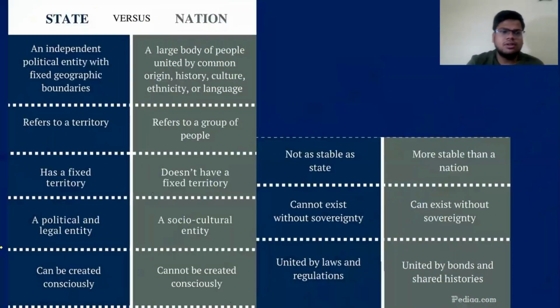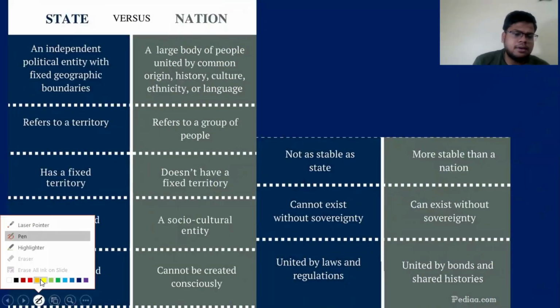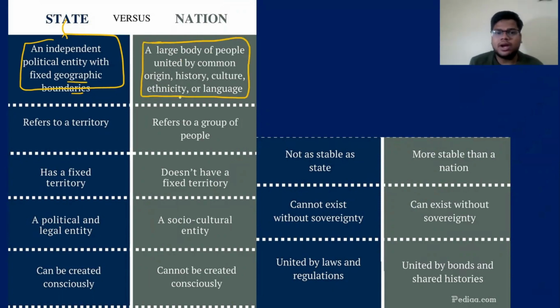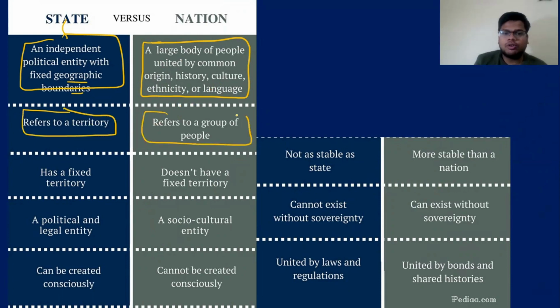Now, the difference between nation and state, with a few examples, we are able to clear it: Kurds, Tamilians in Sri Lanka, Israel, Palestine. Let us see a few definitions very quickly. A state is an independent political entity with fixed geographical boundaries. A nation is a large body of people united by common origin, history, culture, ethnicity, or language. A state refers to a territory. A nation refers to a group of people. A state has a fixed territory. A nation does not have a fixed territory. The Kurds don't have any fixed territory, right?